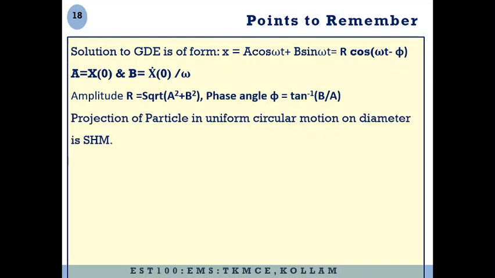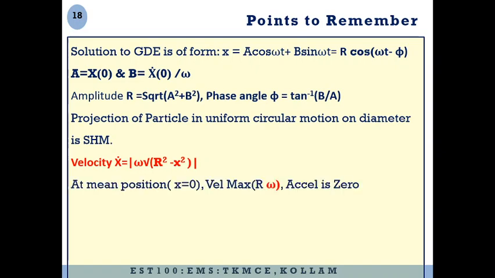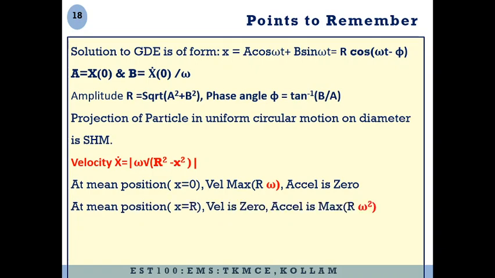And another thing is projection of a particle in uniform circular motion on any of the diameter is a case of simple harmonic motion. And expression for velocity x dot can be obtained as omega root of r square minus x square. At the mean position, the particle will be having displacement 0 and velocity maximum. Therefore, the phase angle will be pi by 2. At the extreme position, the displacement will be equal to the amplitude, velocity will be equal to 0 and acceleration will be maximum, that is r omega square.